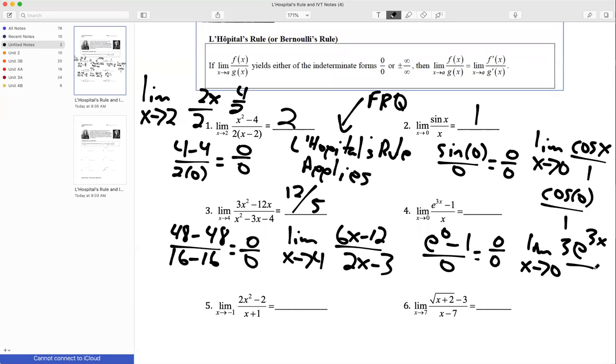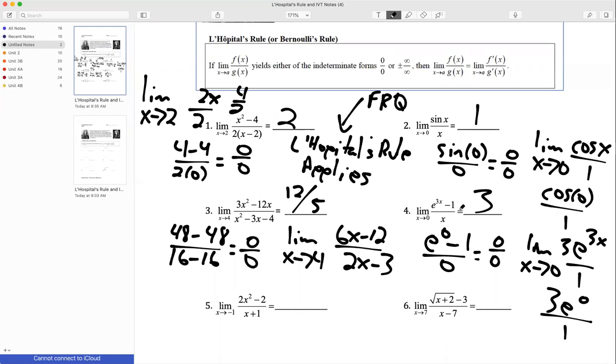And in my denominator, careful, I saw lots of mistakes this morning. The derivative of x is not 0, but it's 1, right? And so now I'm going to plug in 0. When I plug in 0, I will get 3e raised to the 0 over 1, and e to the 0 is 1. Therefore, the value of this limit is 3.